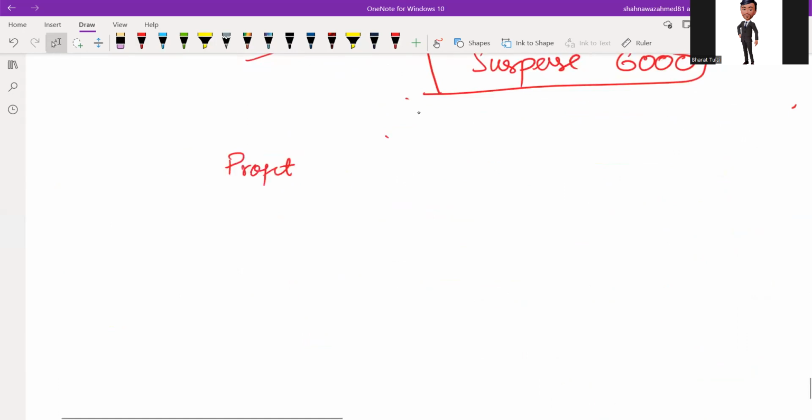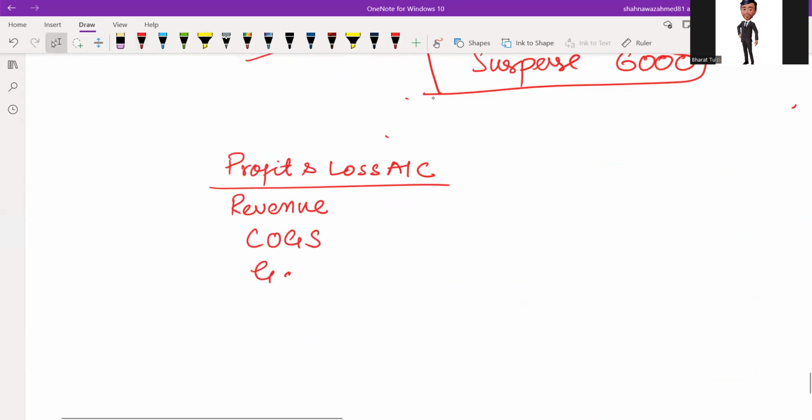So here is my profit and loss account. First of all, the format, that is revenue, cost of goods sold, gross profit, distribution expense. Then we have administration.